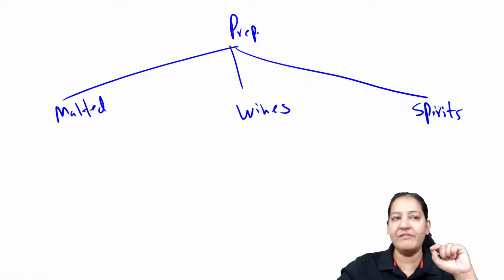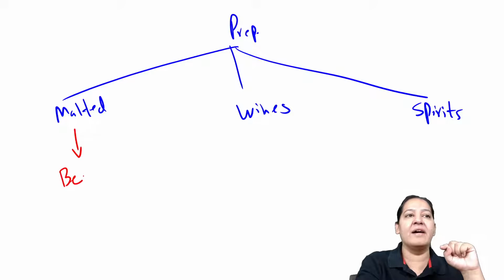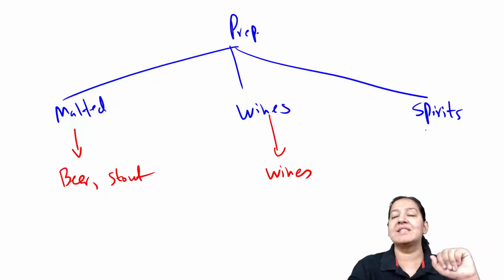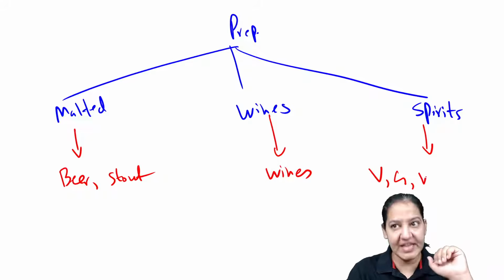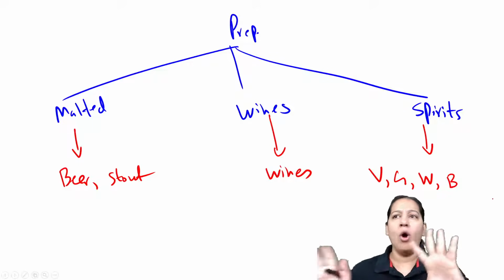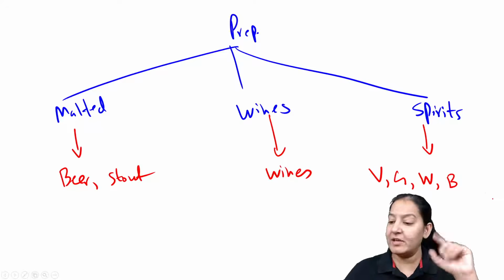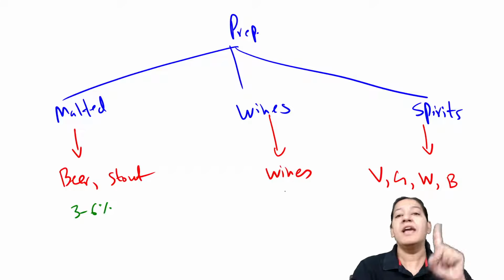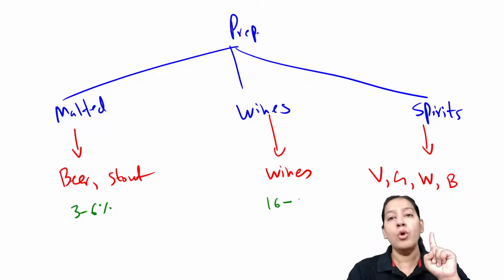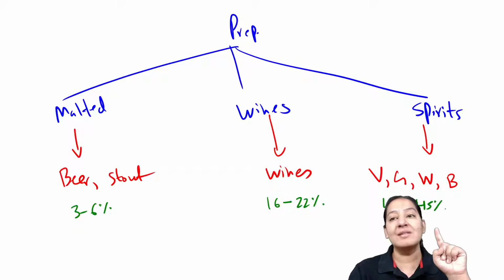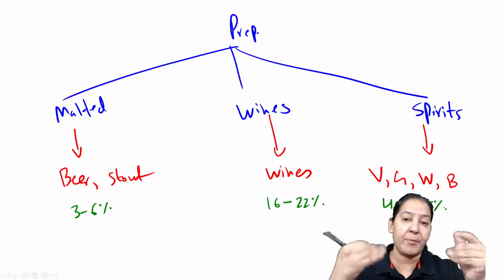Can you tell me the examples of each of them? Malted liquors contain beer and stout. Wines contain only wines, the various types of wines. Spirits can be vodka, gin, whiskey, brandy, and various preparations you may be knowing, right? Now tell me the concentration of alcohol in each of them. Here the concentration of alcohol is only 3 to 6%. Here it is 16 to 22%. And here it is 40 to 45%. So you have to learn the concentration of alcohol and the various types of preparations of alcohol.